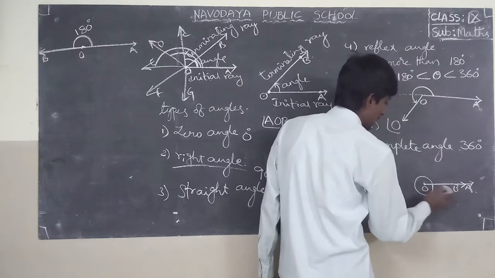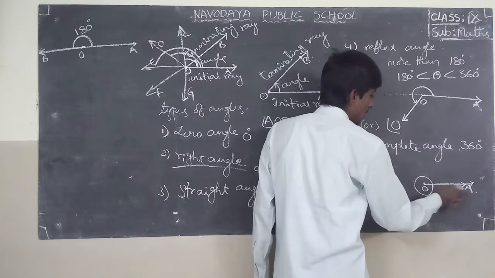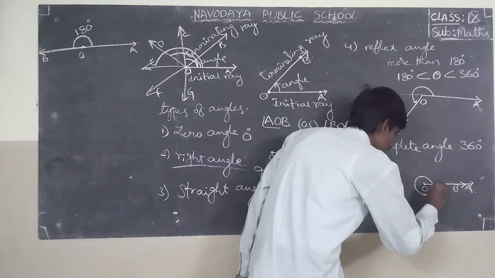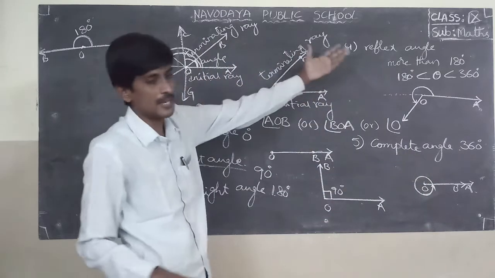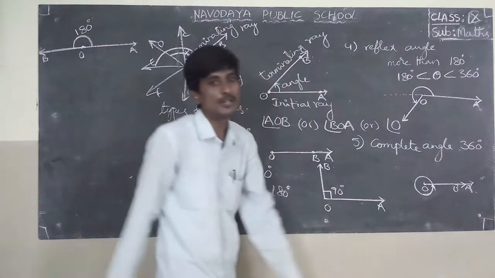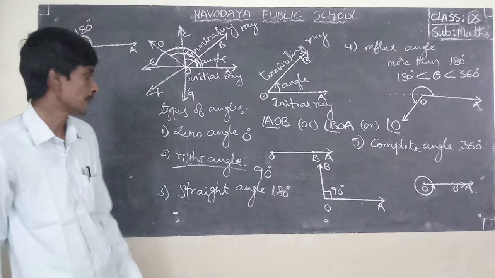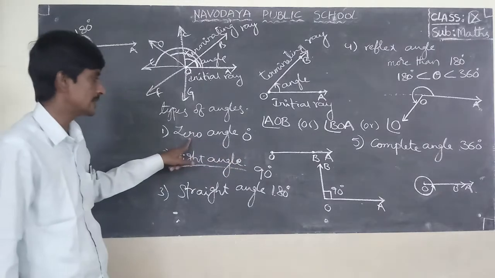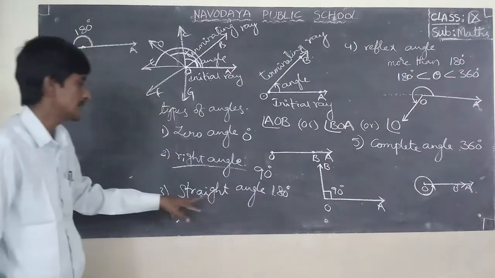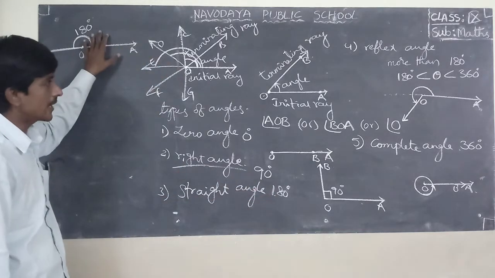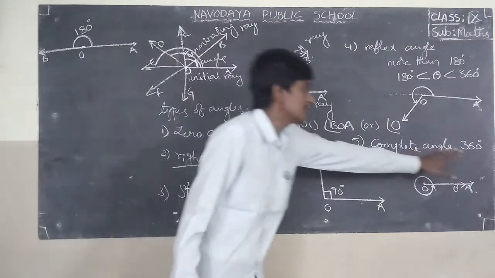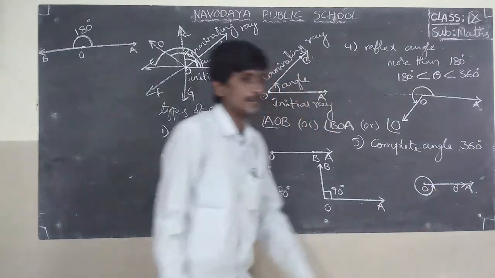OA ray and OB ray coincide. Then one circle is formed. A circle has 360 degrees. So complete angle is equal to 360 degrees. So 0 degrees means zero angle, 90 degrees means right angle, 180 degrees means straight angle, more than 180 reflex angle, 360 degrees complete angle.